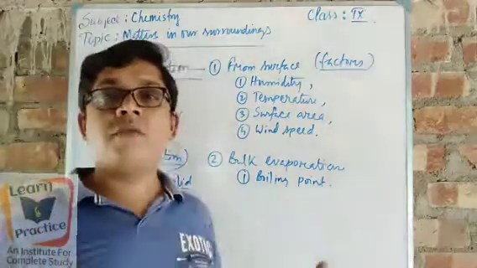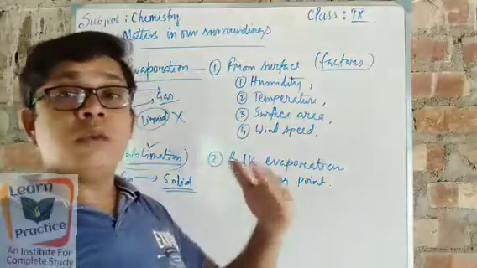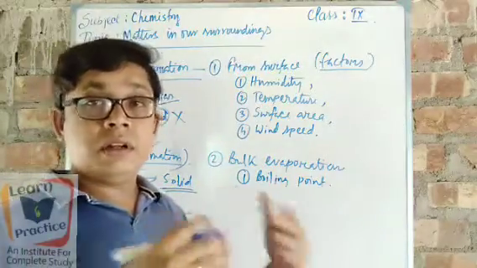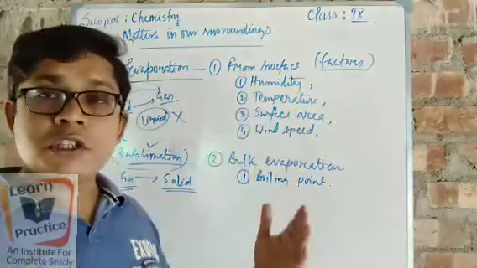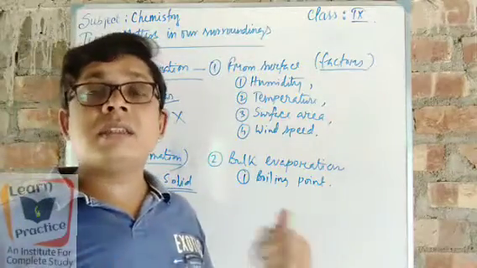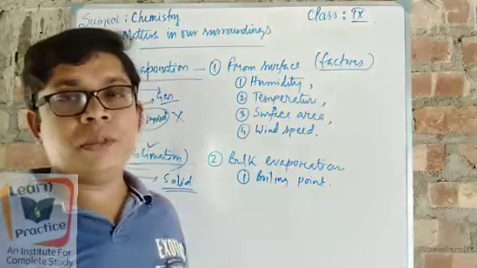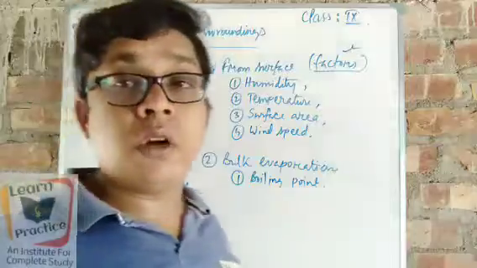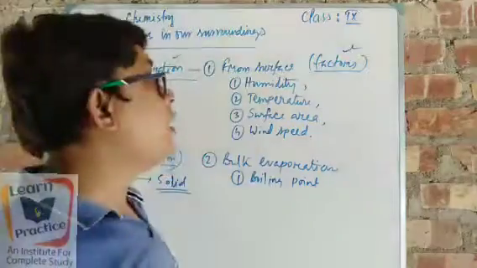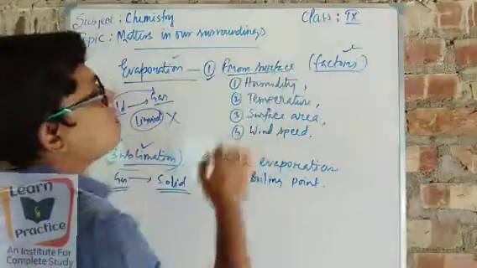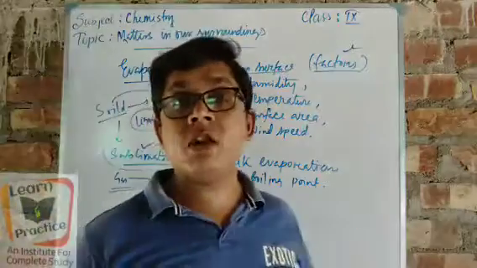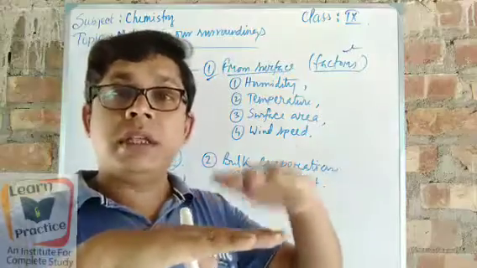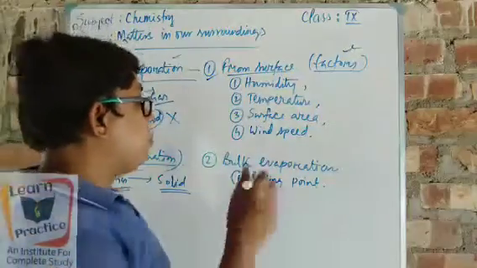In the same way, when we go from solid to liquid and liquid to gas, that time we take the evaporation process and the condensation process. Evaporation is mainly of two types, that is, evaporation can happen in two conditions. Number one is surface evaporation, which happens on the surface, the top part of the water or any liquid. Number two is bulk evaporation.